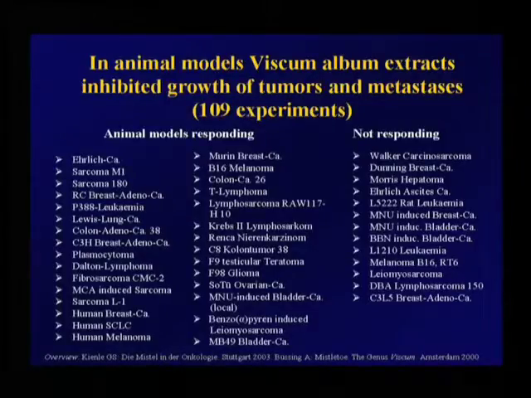Very interesting is that oral application was also effective. Usually you give mistletoe extracts subcutaneously or intratumoral, or in these experiments also intraperitoneal. On the left you can see the animal models that responded, and on the right you can see the tumor models that did not respond to this therapy.